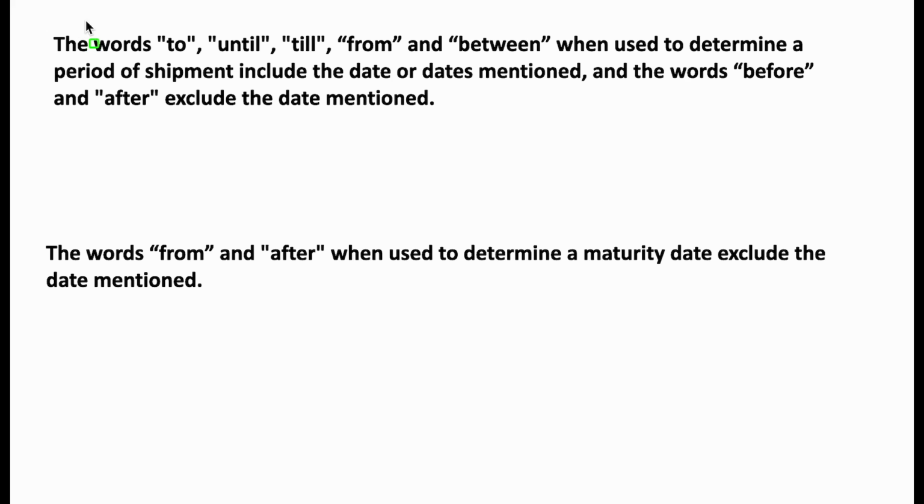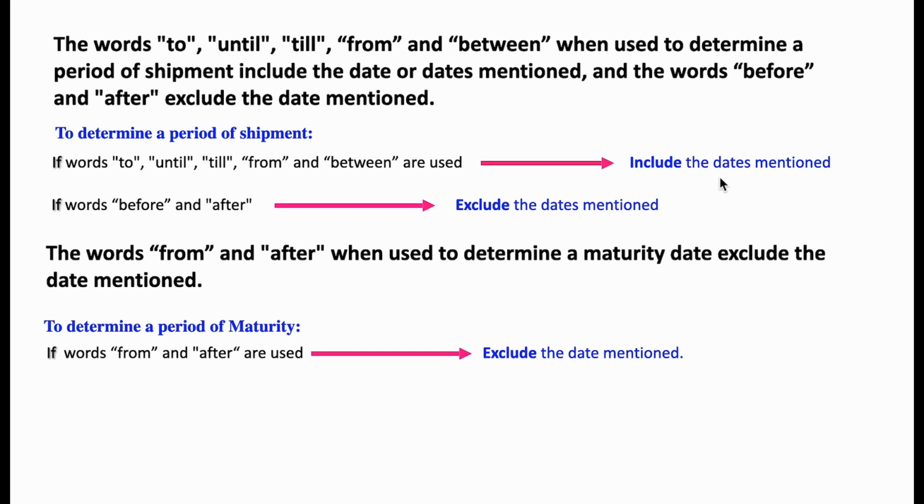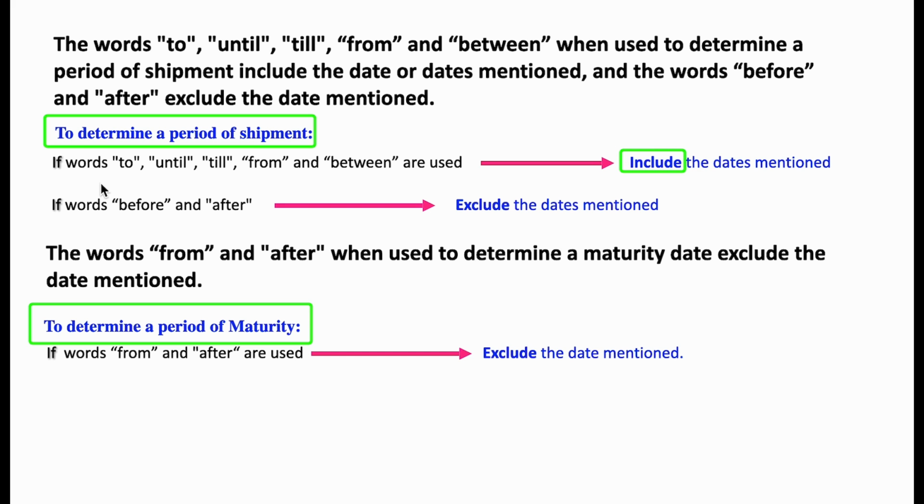Next one is the words "to," "until," "till," "from" and "between," when used to determine a period of shipment, include the date or dates mentioned, and the words "before" and "after" exclude the date mentioned. The words "from" and "after," when used to determine a maturity date, exclude the date mentioned. So here there are two scenarios. One is to determine a period of shipment, and another one is to determine a period of maturity. To determine a period of shipment, if the words "to," "until," "till," "from" and "between" are used, then we have to include the dates mentioned. But if the words "before" and "after" are used, then we have to exclude the dates mentioned. It is almost general English, right?